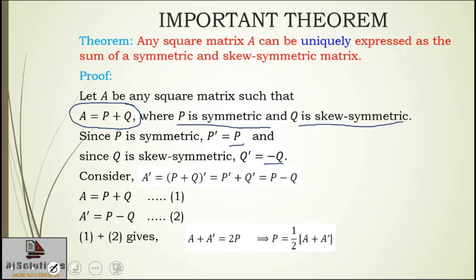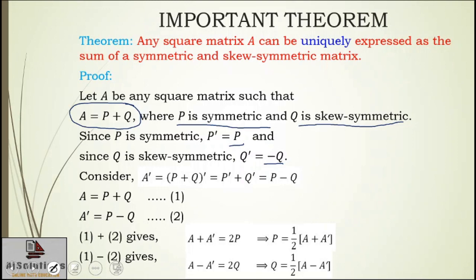Okay, and after that I'm going to subtract the two equations. I'll do 1 minus 2, and if I do 1 minus 2, I'll get A minus A transpose on the left side and 2Q on the right side, and I can multiply by 1 by 2 on both sides to get the value of Q. So I'll get Q is equal to 1 upon 2 (A minus A transpose).